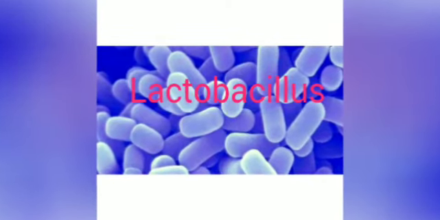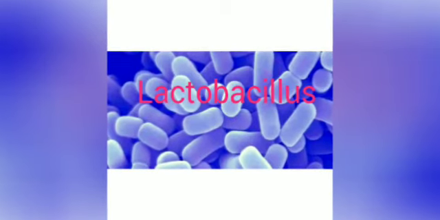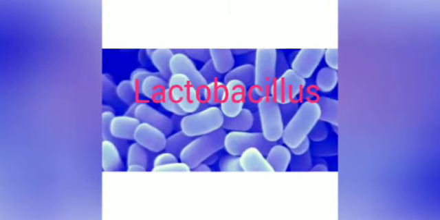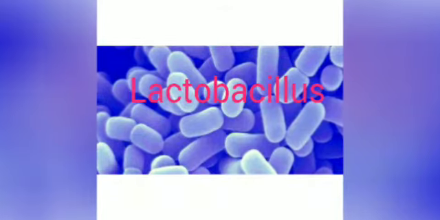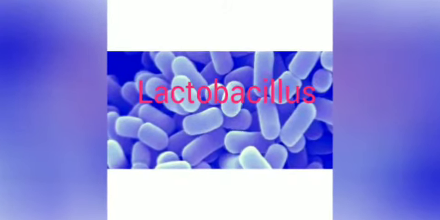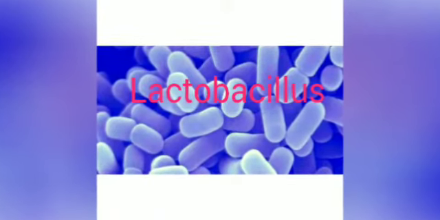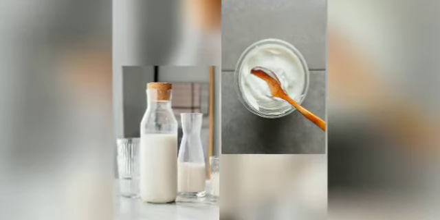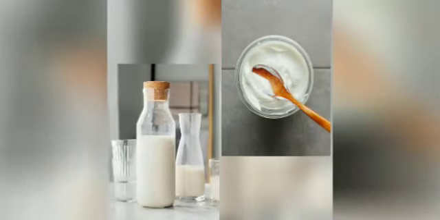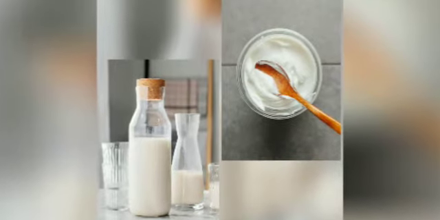Lactobacillus will multiply in milk rapidly, and it acts on the sugar content of the milk. What is the sugar content of the milk? That is called lactose, and the lactose will be converted into lactic acid. That's why curd is sour in taste, because of the presence of acid, that is lactic acid, and in this way milk is converted into curd. And apart from this, bacteria are also involved in making cheese, pickles and many other food items.